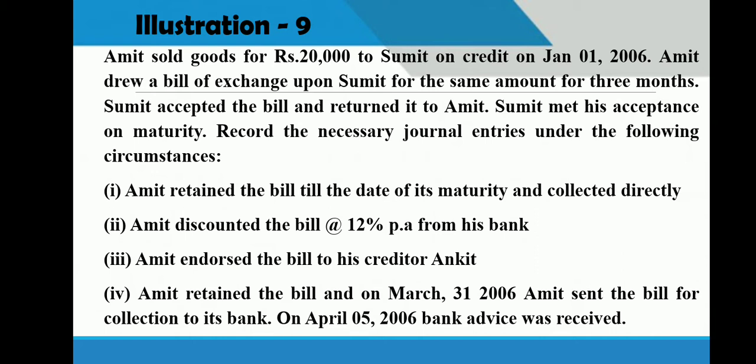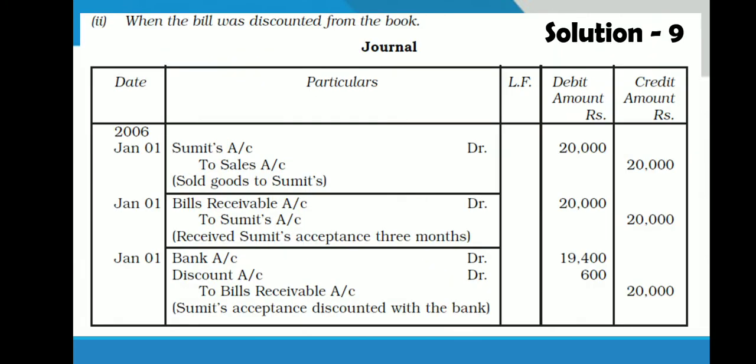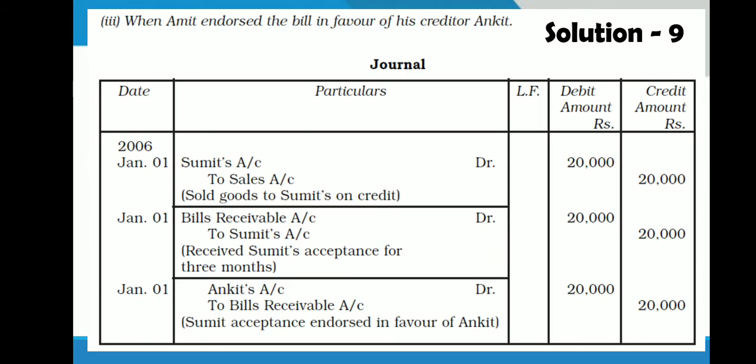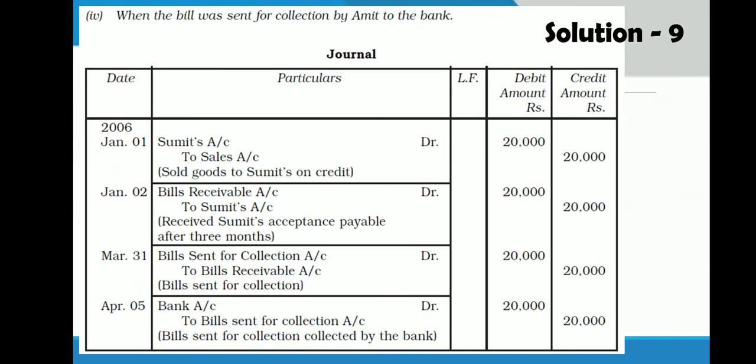In fourth case bank advice was received. So here April 5th is written. In the last case April 5th is written because on 5th April advice was received. Otherwise, if it is maturity date 4th April, then we should write 4th April. Okay.